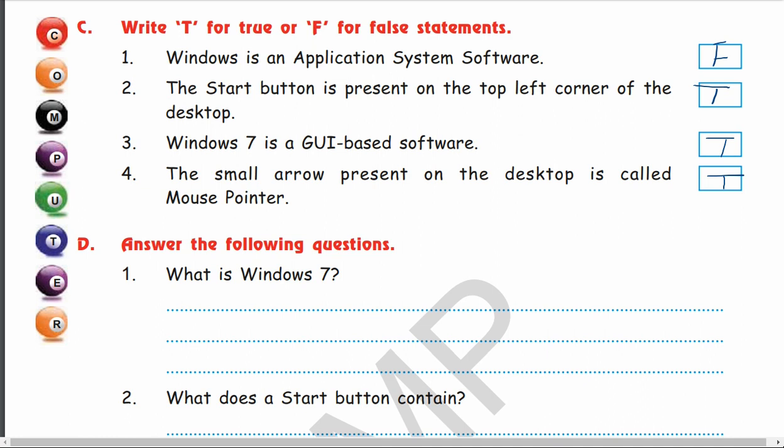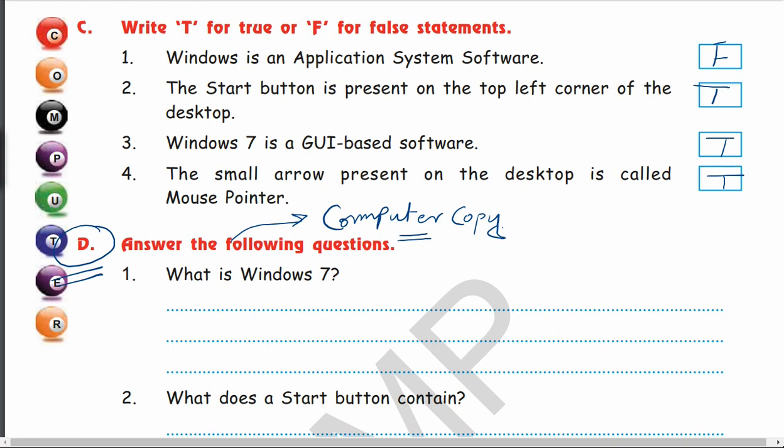Now, what is Windows 7? Please write down this answer. Please note all the answers in your computer copy. That will be your homework. You have to write your answers neatly in your computer copy. So your homework will be to write all the answers that I am giving in the computer copy. Only number D is to be written in the computer copy.